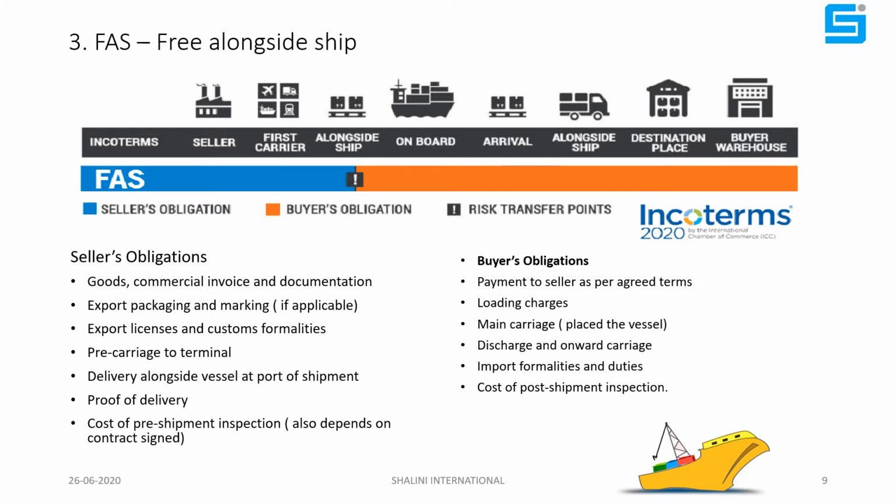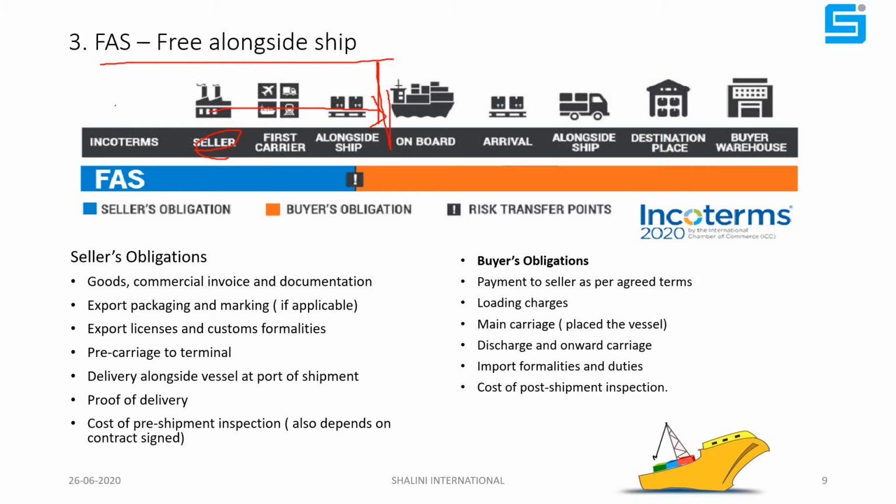Now we'll understand FAS, Free Alongside Ship. It is itself defined as free alongside ship. It means the seller has to make the cargo available near the ship here. From this factory point up to this point, everything has to be looked after by the seller.